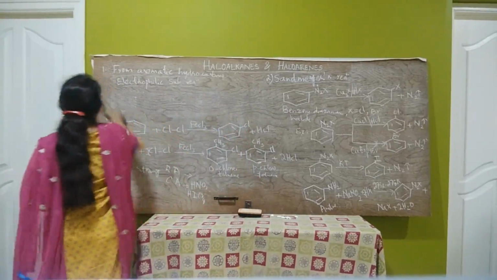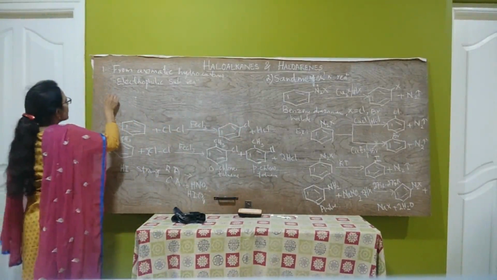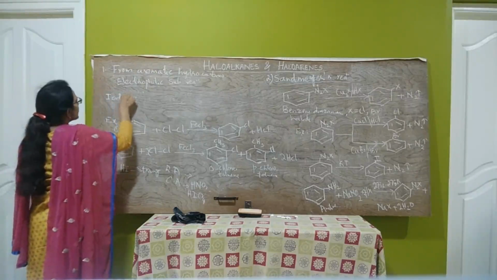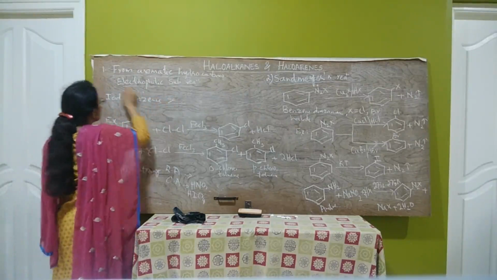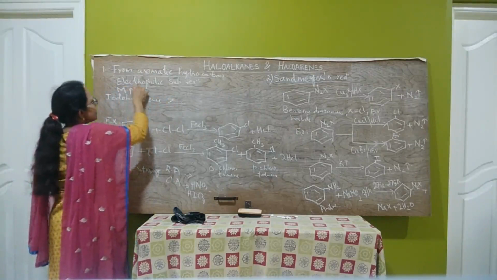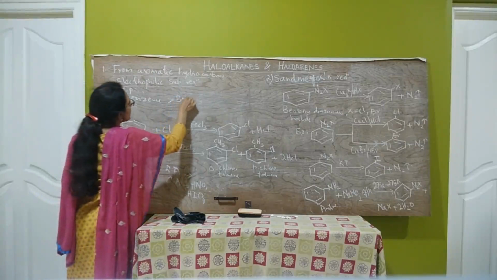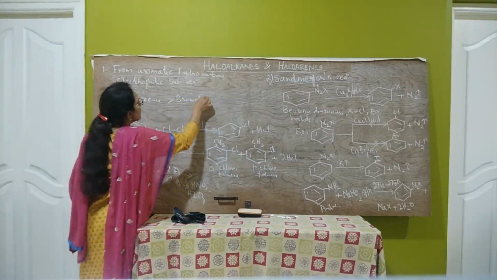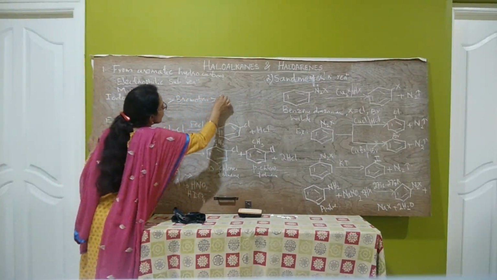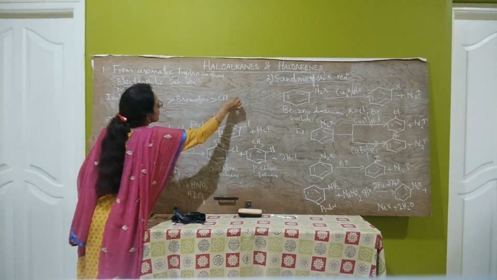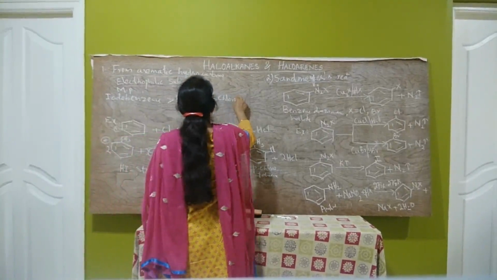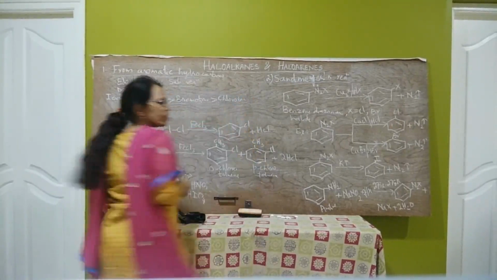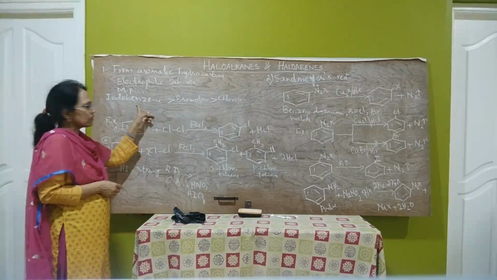That is, the boiling and melting point of iodobenzene is greater than bromobenzene, that is greater than chlorobenzene, that is greater than fluorobenzene.